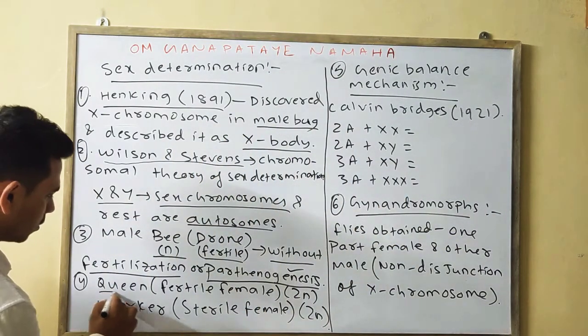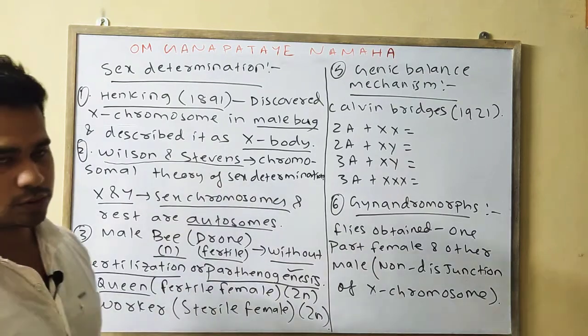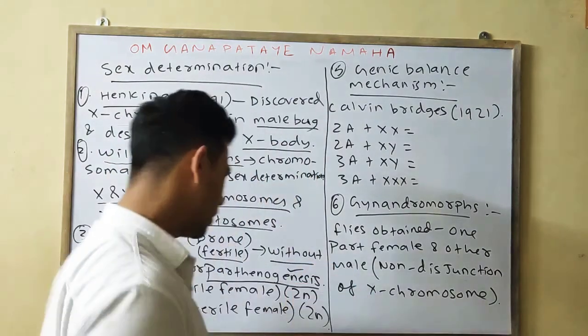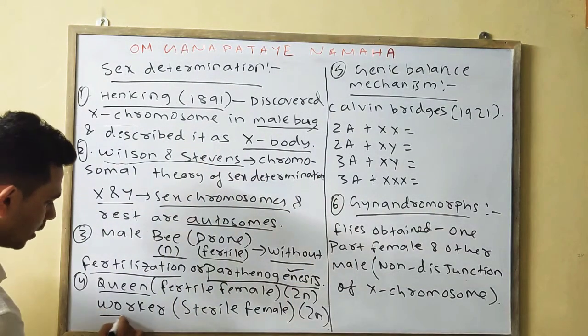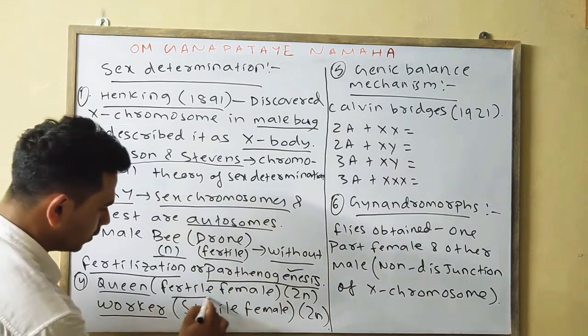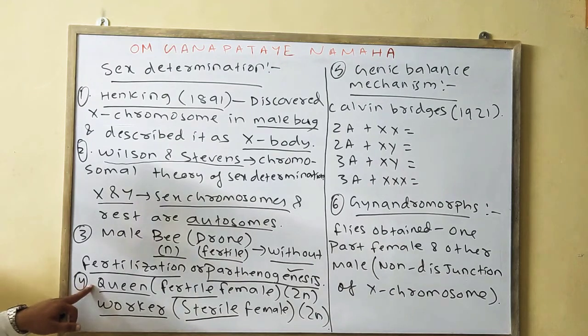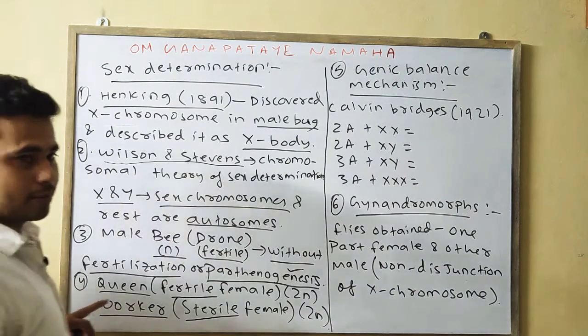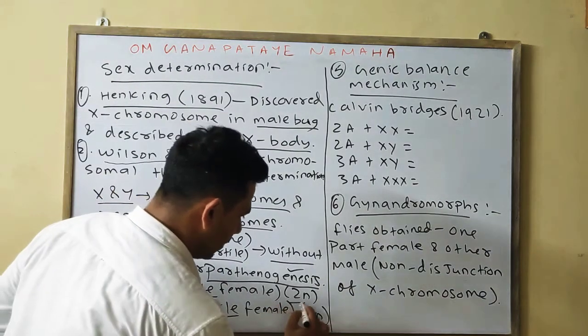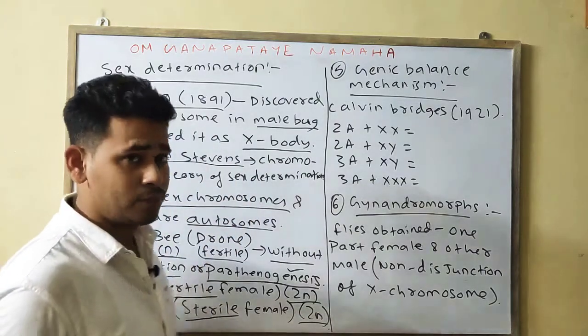Then the females which are produced are of two types, one is the queen and the other is the worker. The queen is the fertile female and the worker is sterile, meaning one is capable of reproducing and the other is incapable of reproducing, but both are diploid, having 2n number of chromosomes.